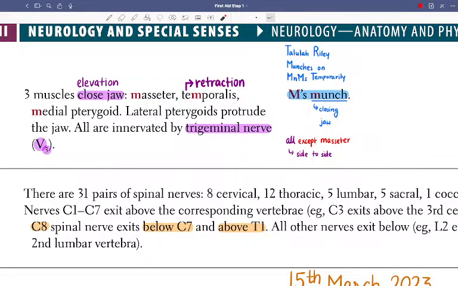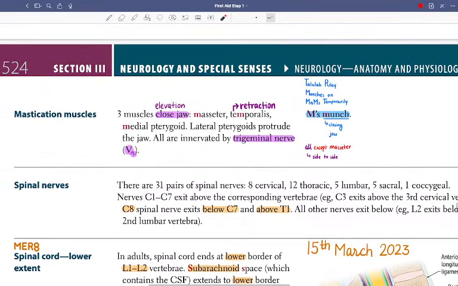All except masseter. This is also important. Side to side movement, who causes it? All except masseter do the side to side movement of the jaw.